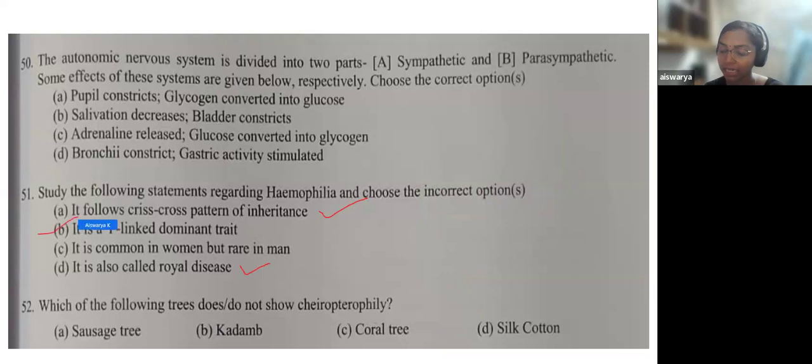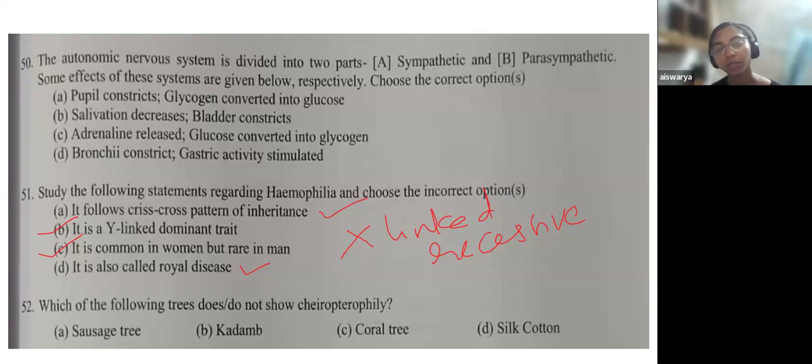Here, the options B and C are wrong, because hemophilia is an X-linked recessive disease, or a recessive trait, and it is very common in men. Here, the females are actually only carriers. It is rare in females, but females act as the carrier. That's why it follows a crisscross pattern.